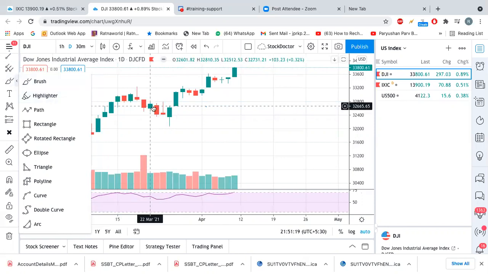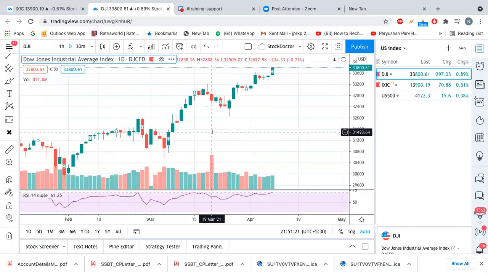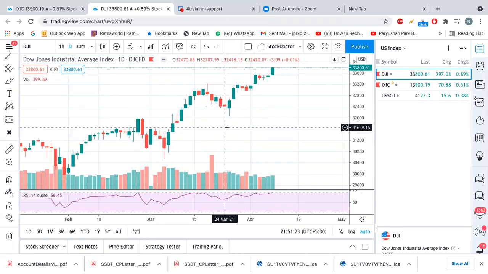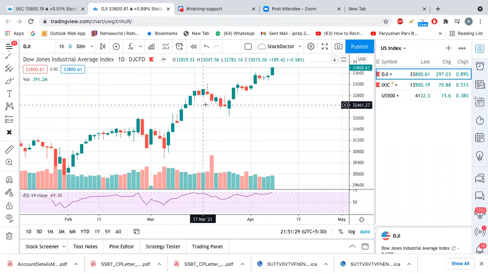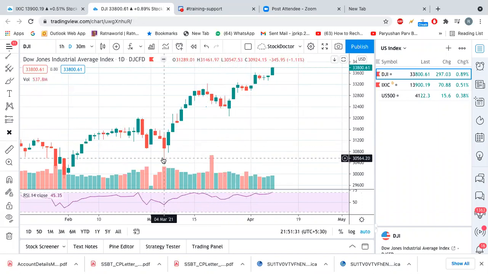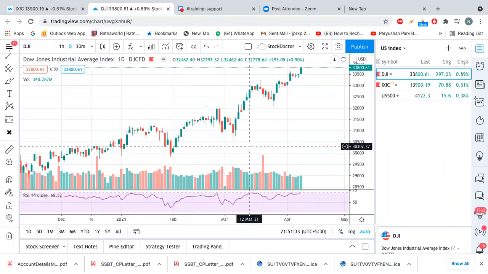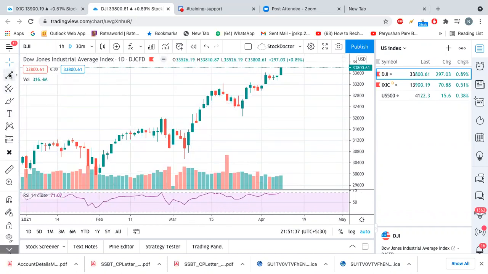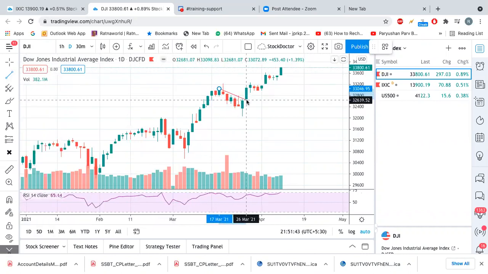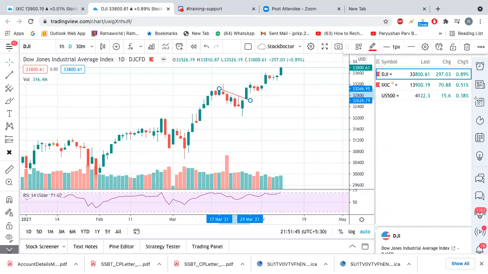Okay. Now, where will the index go from here, right? So if you would have seen my last analysis, I have mentioned that it was kind of flag pattern the index has created, and then it got a breakout. So if you see here, this is the trend line, right? Index has created kind of flag pattern.